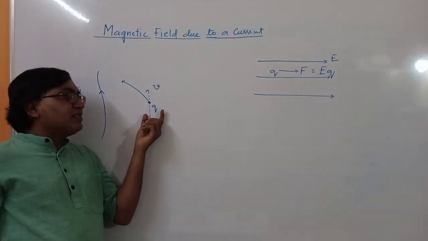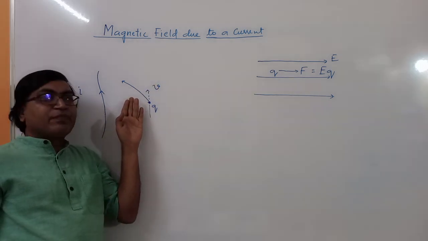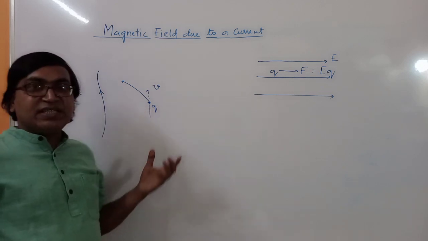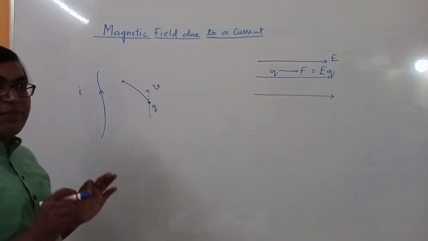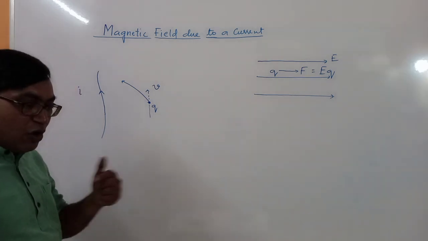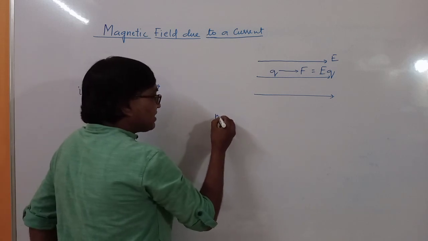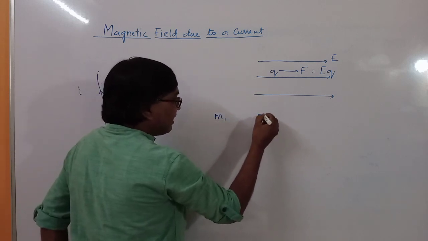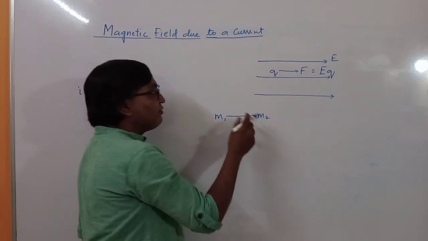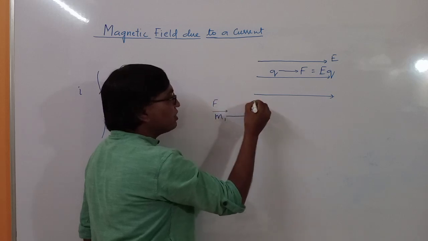जब ये चार्ज एक वेलोसिटी से मूव होता है, उसी समय magnetic field will apply a force. If the charge is at rest, magnetic field will not apply any force. So we can draw some analogy. Now suppose if you place masses m1 and m2 at certain distance, then there will be a force of attraction between them.